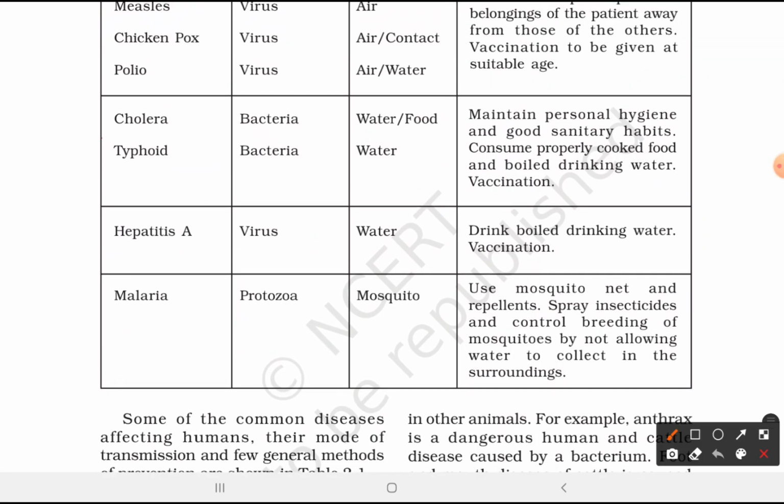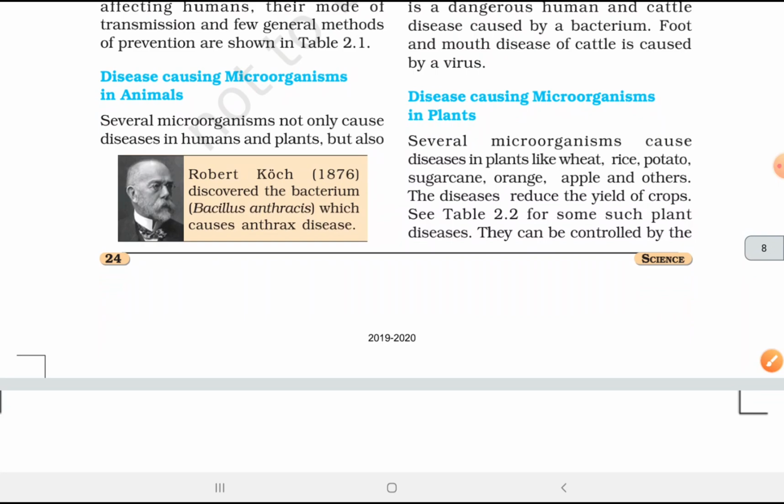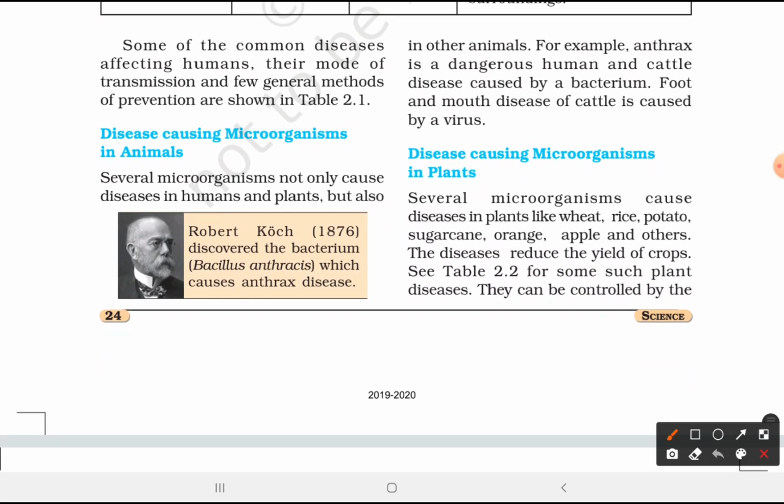So cholera and typhoid are caused by bacteria. Tuberculosis is also caused by bacteria. Chickenpox, measles, and polio are by virus. Hepatitis is by virus. Malaria is by protozoa. Some of the common diseases affecting humans and their mode of transmission and few general methods of prevention are shown in the table. You can check out the table.